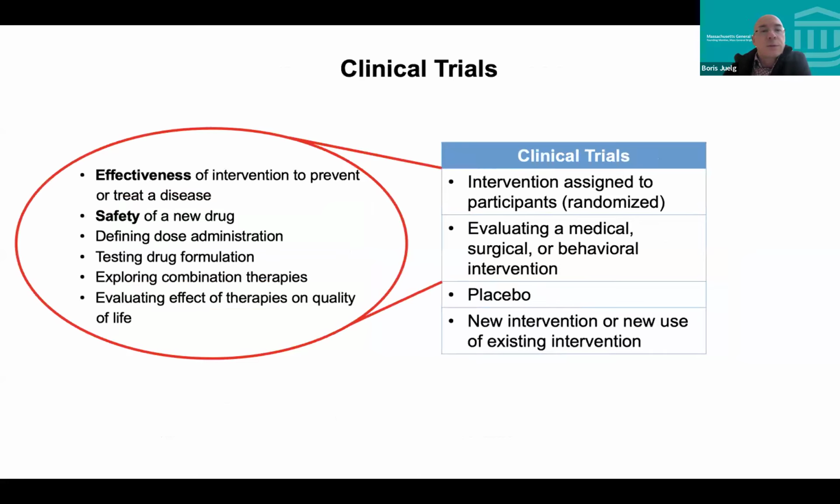So clinical trials, just to focus on that, we were looking for two main outcomes here. One is effectiveness of the intervention that you study, and then obviously also safety of the new drug or new intervention that you propose. And then there are additional factors, and this is not supposed to be comprehensive here, but you can define a dose, how much of the product you want to give and how often you have to give it, the drug formulation, being injected, what's the half-life of the drug, and so on. Combinations with other medications, existing or investigational, and then overall look if these therapies actually have an effect on the quality of life.